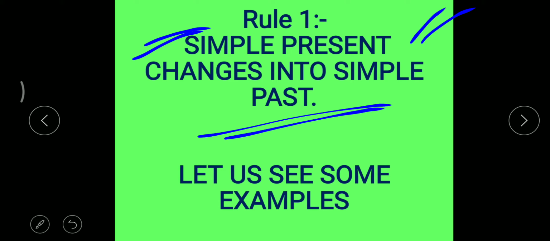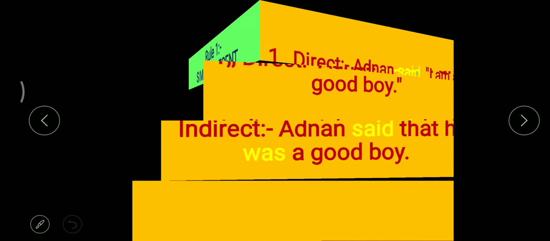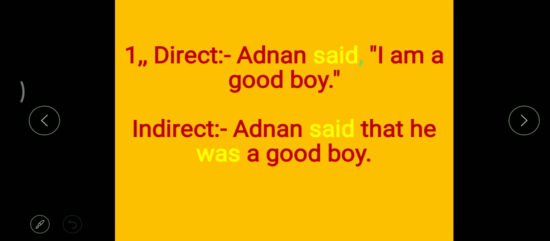वही है जिसको हम corresponding past बोलते हैं. लेकिन एक चीज़ याद रखनी है. First of all, we see the basic rule, the main rule is that reporting verb has to be in the past tense. If it's in the present tense or future tense, then reported speech remains unchanged. So let us see some examples here. So first is, if reported speech is in simple present tense, it's changed into simple past tense.